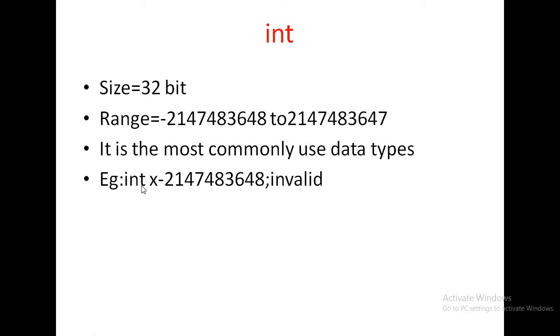Let us consider this example. Int x is equal to 2147483648. This is invalid because the highest value in the range is 2147483647, but here I am writing 48. So this is outside the integer range, so this is invalid. Compiler will give an error message.